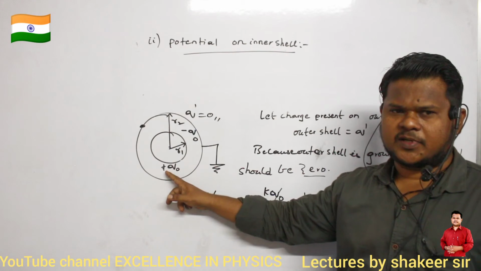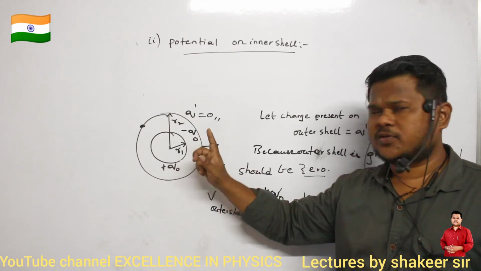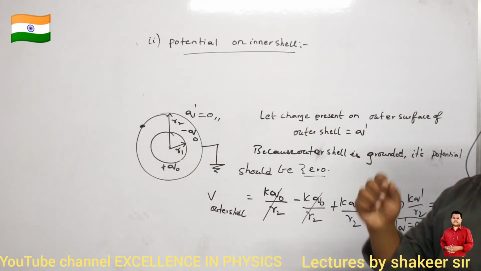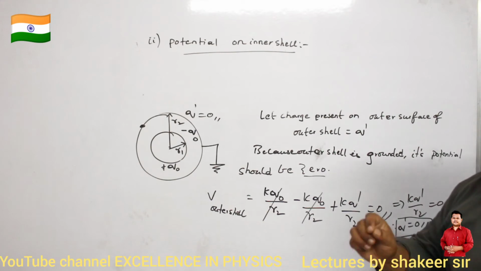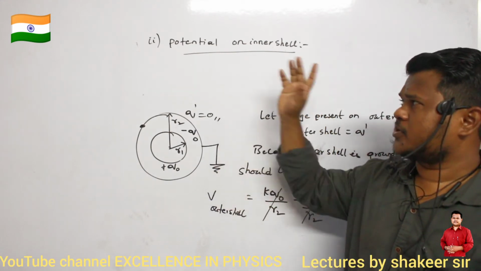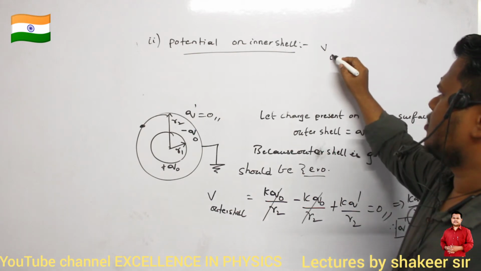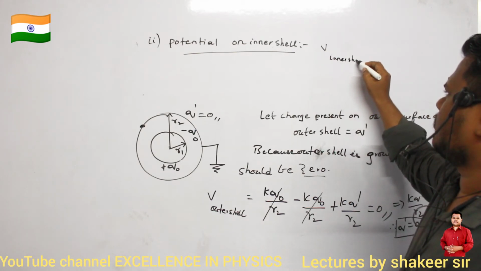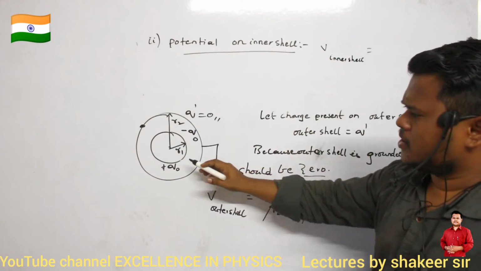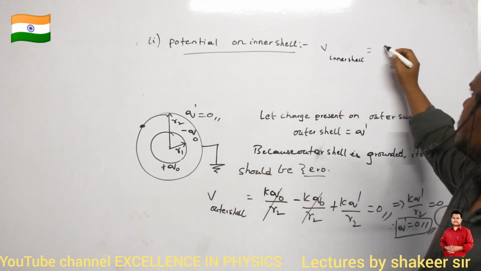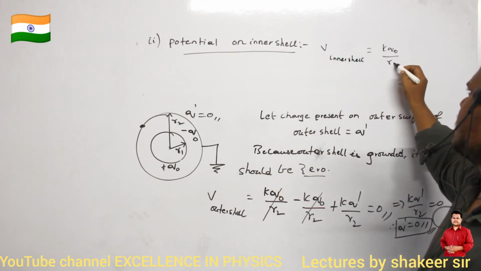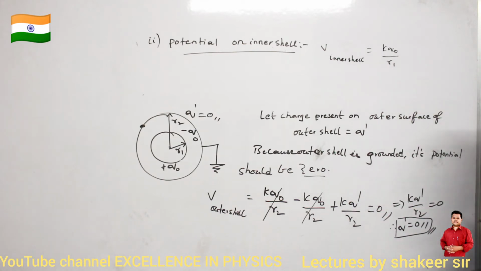Its own charge Q naught and minus Q naught which is present on the inner surface of the outer shell. That's all. So because of these 2 charges, potential will be existing on the inner shell. So how can I calculate it? The potential due to its own charge is K Q naught divided by its radius R1. K Q naught divided by R1.